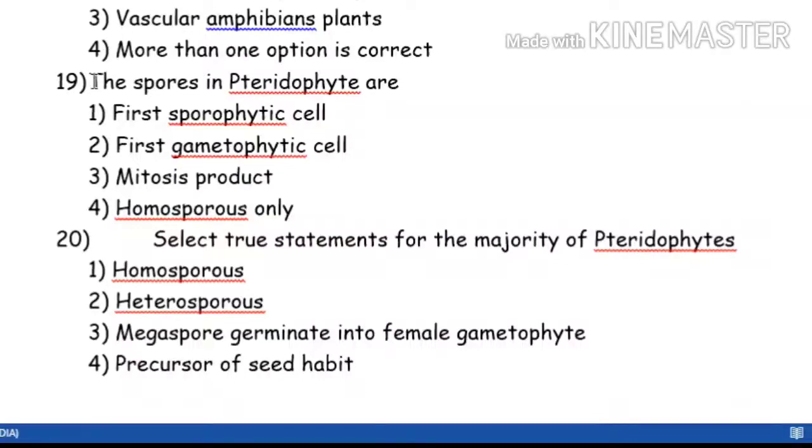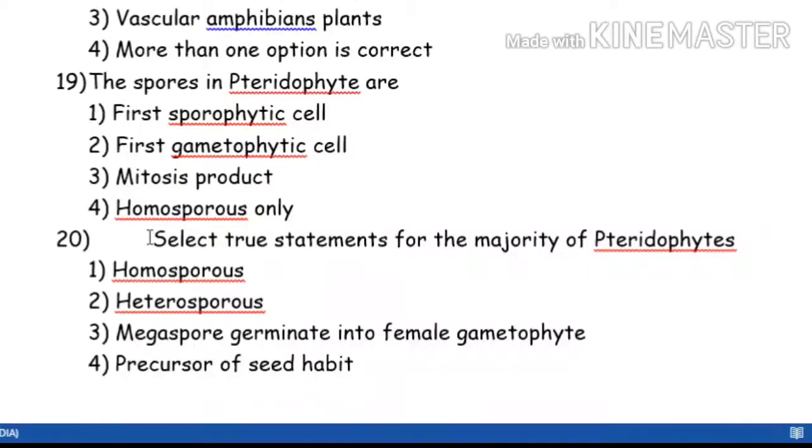Nineteenth question. Spores in pteridophytes are. What is the nature of the spore? They give rise to whom? Do they give rise to a sporophytic body or a gametophytic body? Depending upon that, you have to select the options.